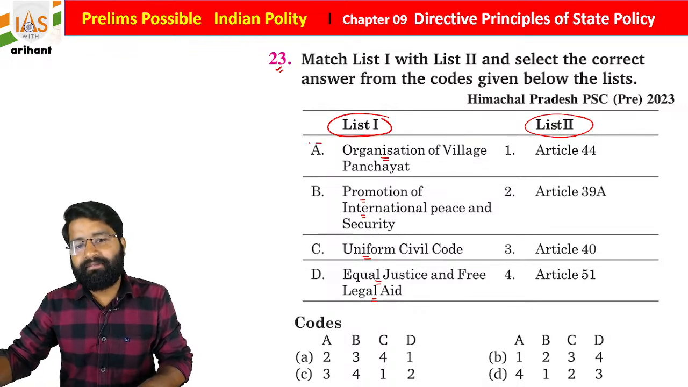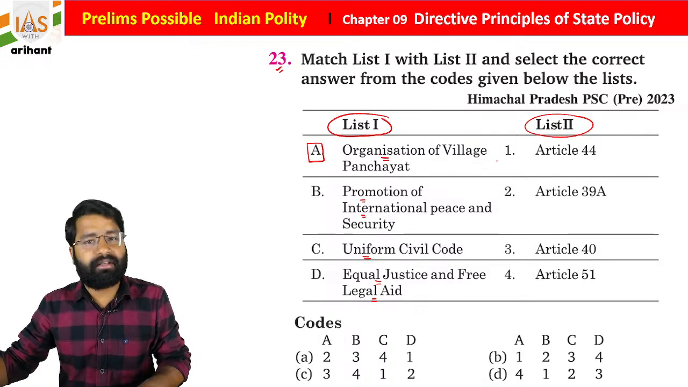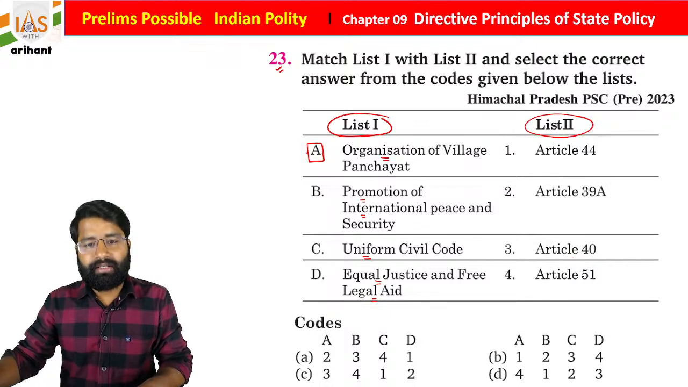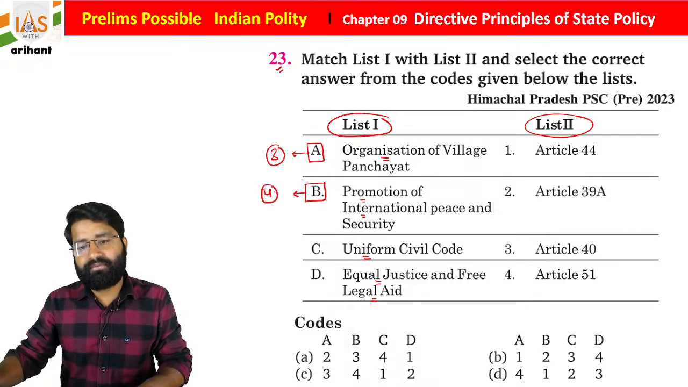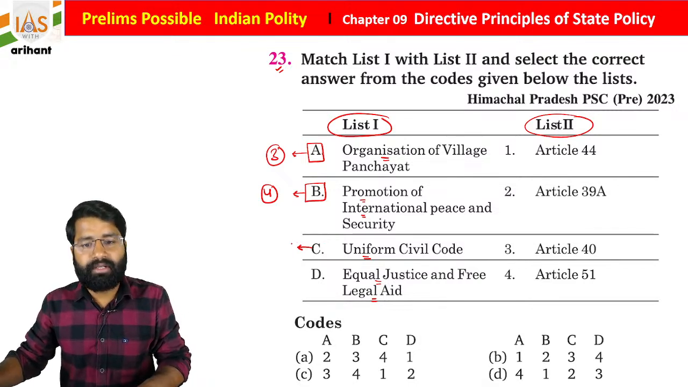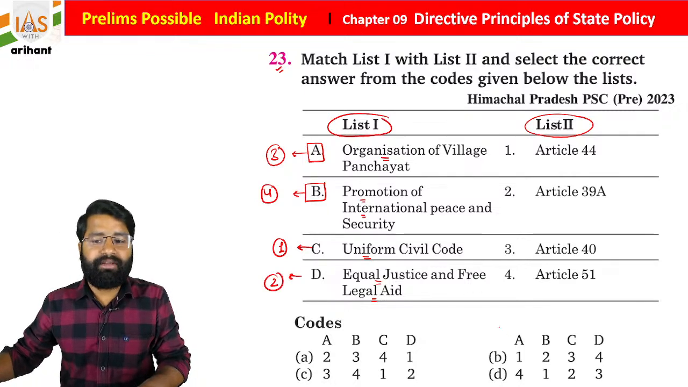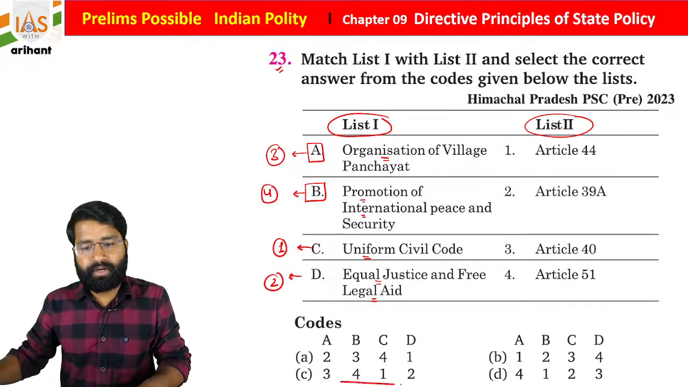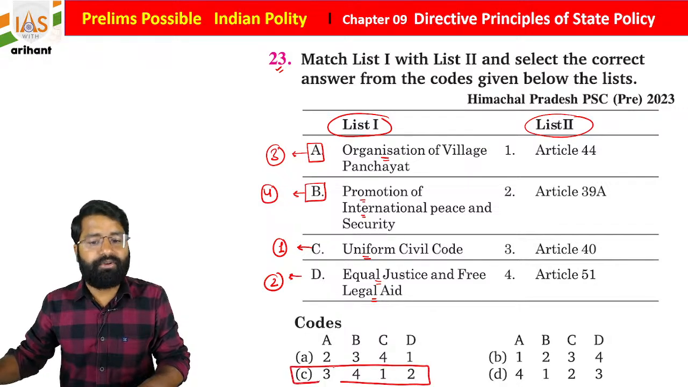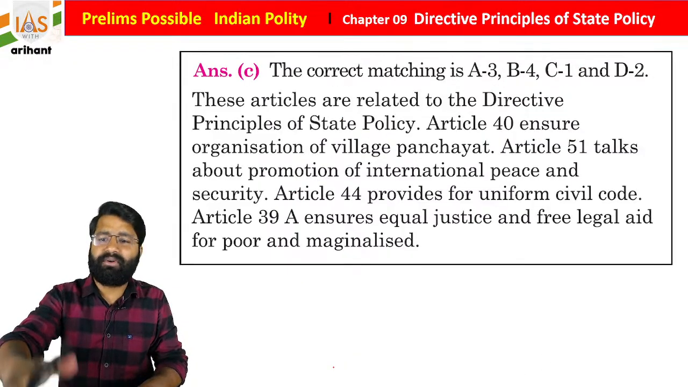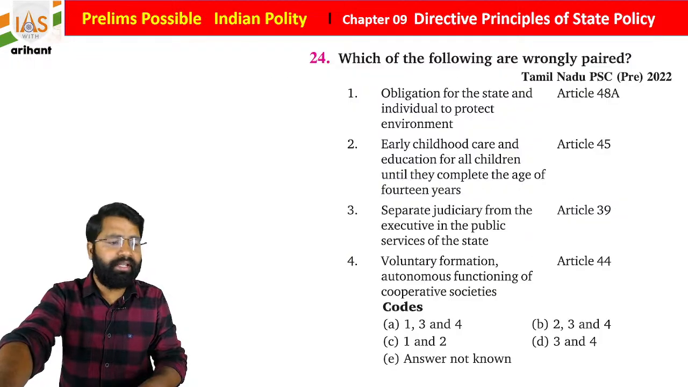Okay, organization of village panchayat is under Article 40, so list 2, 3, A3. Promotion of international peace and security is Article 51, the list 2 fourth option. Uniform civil code is under Article 44, so 1 and D 2. So 3 4 1 2, option C is going to be right for the same, students. So all this data we already discussed.